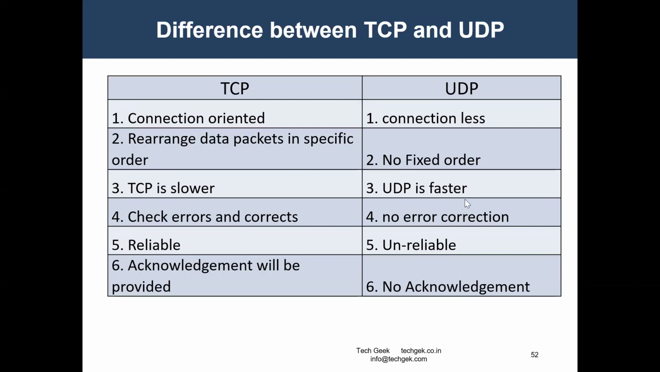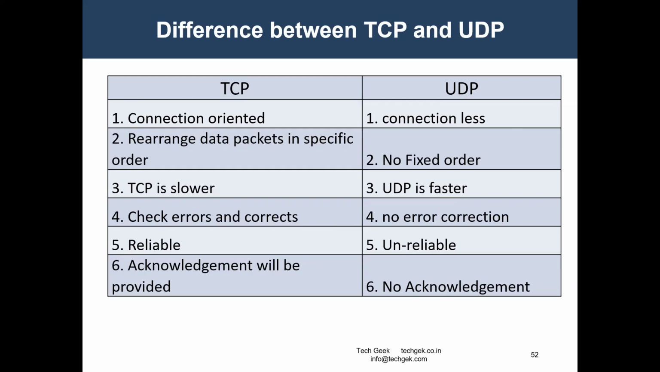Because if it waits for the response, both may not happen like real-time communications. No connection, no error correction, unreliable, and there's no acknowledgement for the packet. Because if it gives the acknowledgement, then the packet will not be delivered as fast as possible. So these are some of the differences between TCP and UDP, as we have seen.